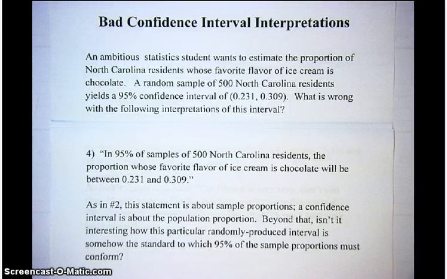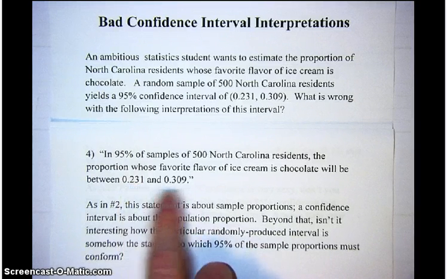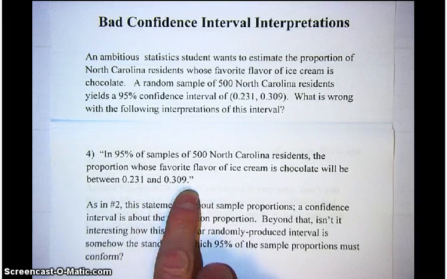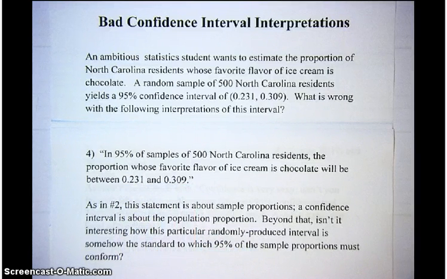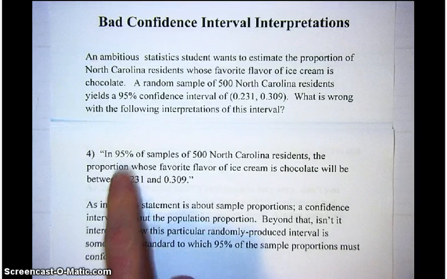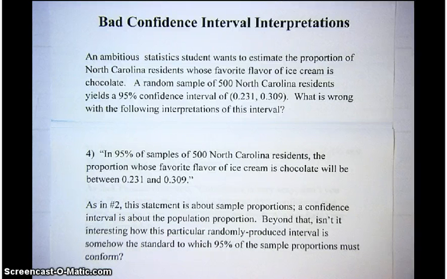I always find this one amusing, because they're setting up this one randomly arrived at confidence interval to be the standard to which 95% of the sample proportions have to conform. I don't see any reason why that should be. What would happen if we were to take a different sample and get a different interval? Would all these sample proportions have to run over to where the other one is?